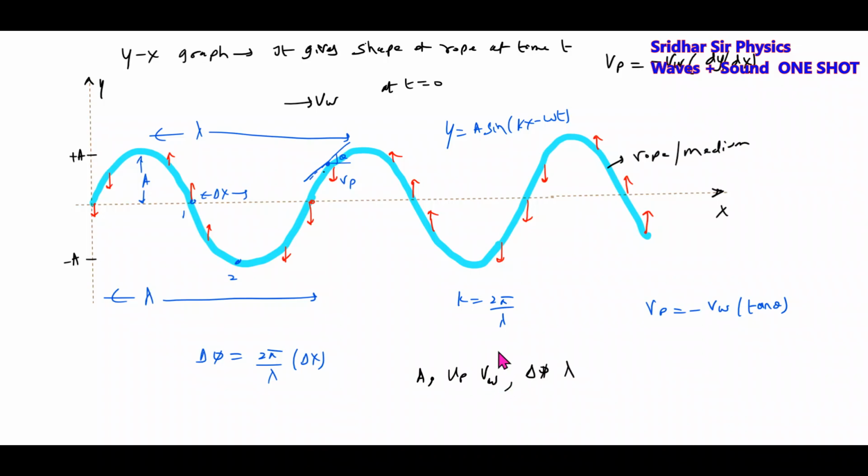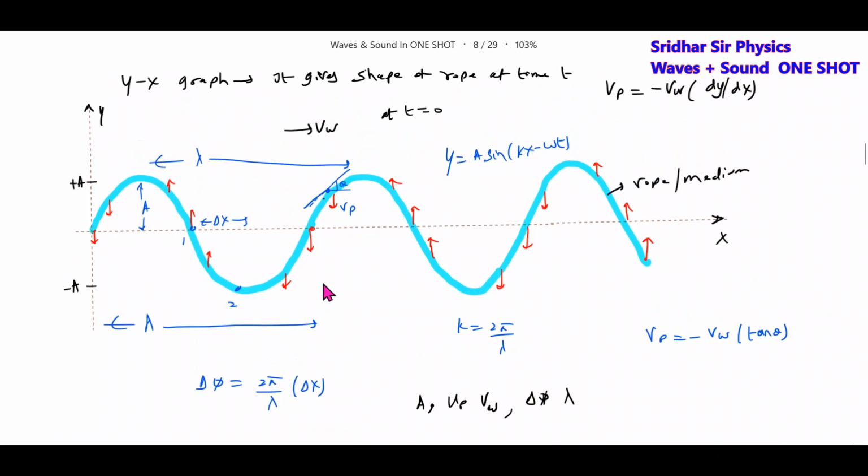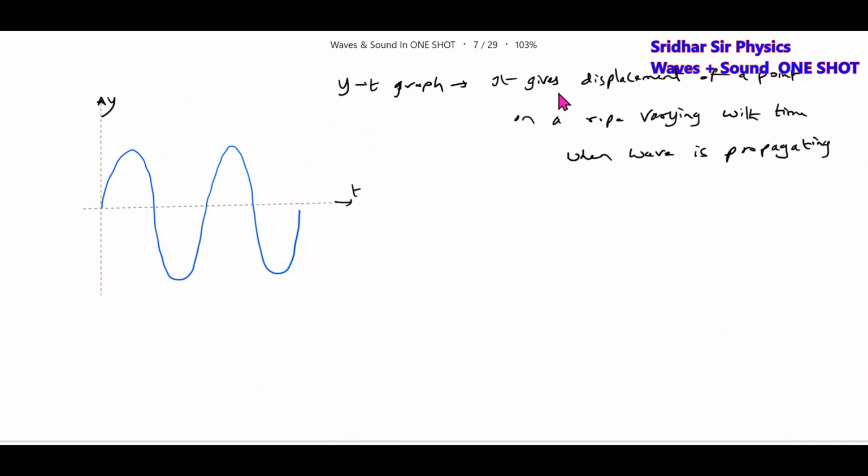Similarly, we have one more called the yt graph. What is the yt graph? It gives the displacement of a point on a rope varying with time when the wave is propagating. Then the time taken to complete one oscillation. So from the yt graph, what will we get? Of a point on a rope, only one point, how its y displacement varies with time is available.